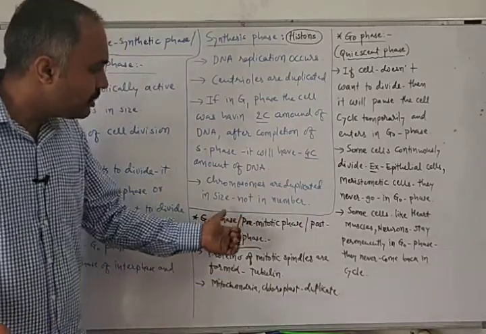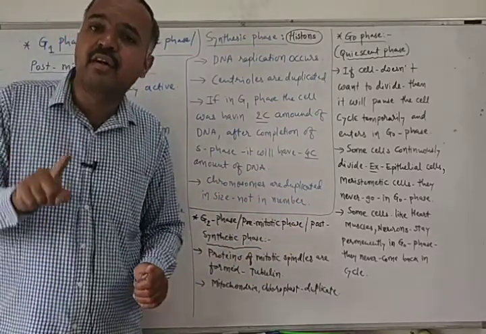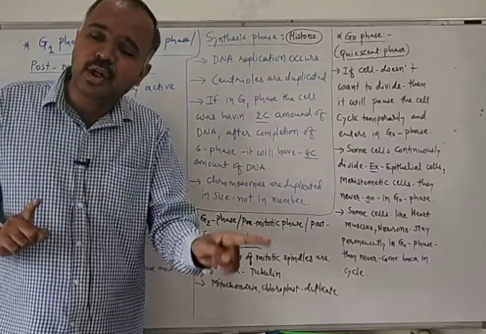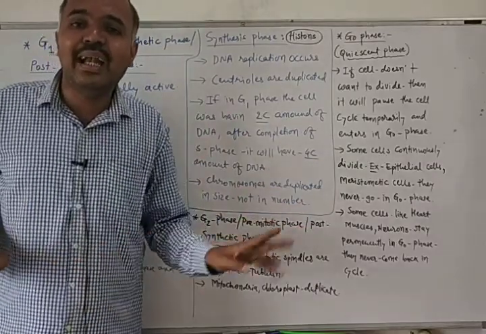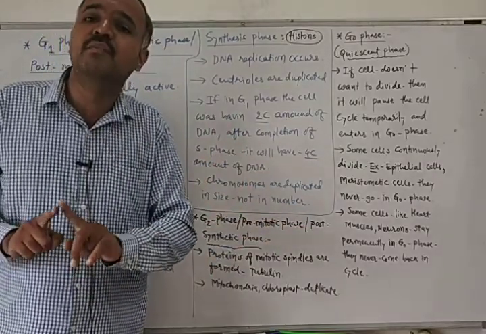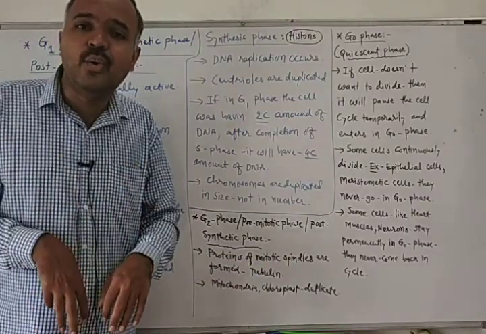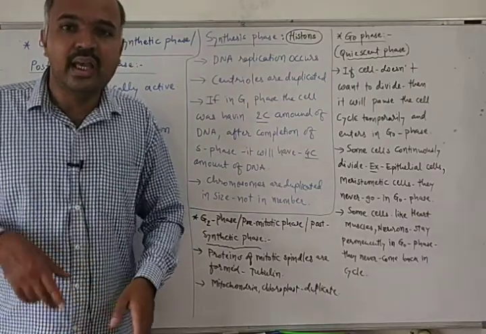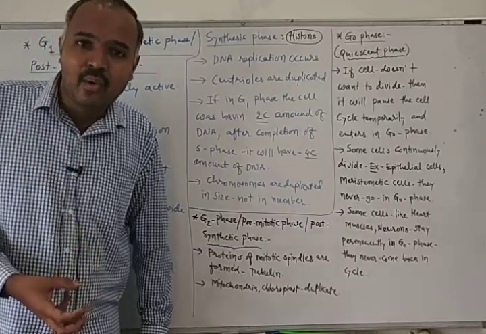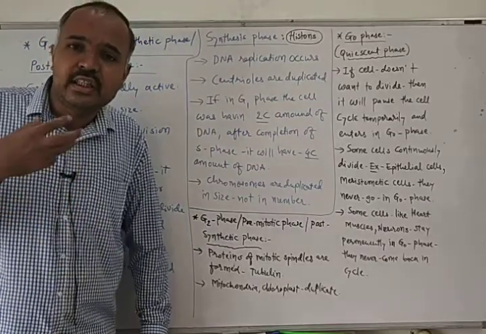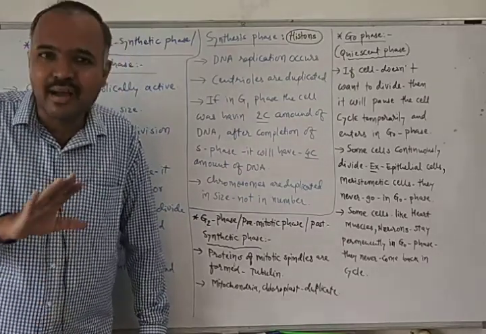So here chromosomes are duplicated in size but not in number. If in G1 phase there were 46 chromosomes, then after completion of S phase there will be 46 chromosomes only. There will not be 96 chromosomes. The number of chromosomes will not increase, only its size will increase, because now it has to incorporate double the amount of DNA. Initially it was incorporating only 2C amount of DNA, but now after duplication of DNA it is incorporating 4C amount of DNA. So it has to increase in size, but its number will not increase.